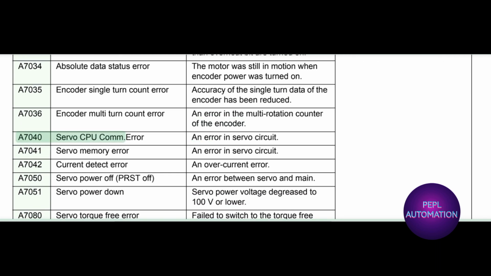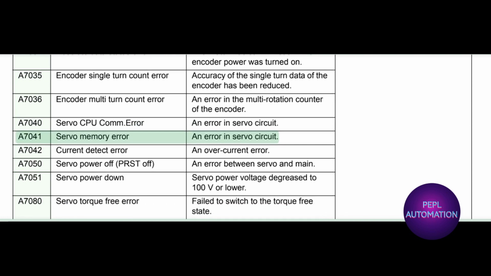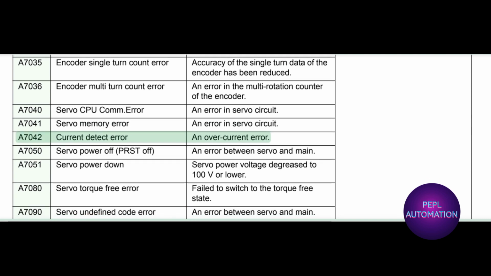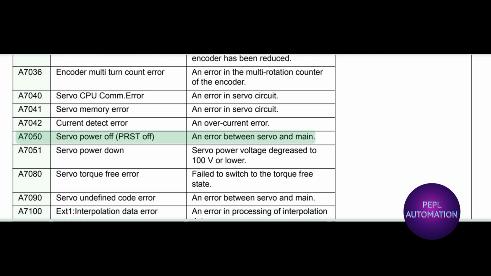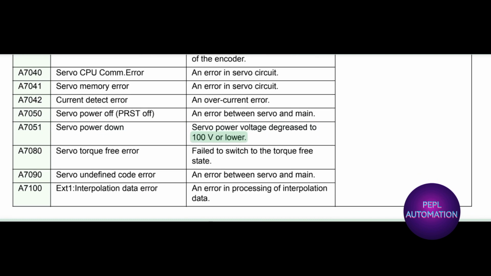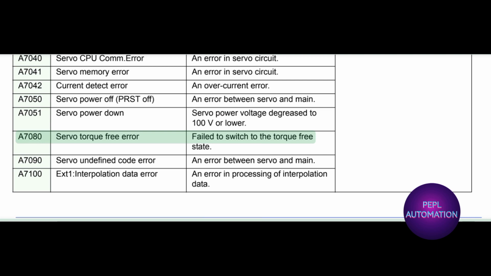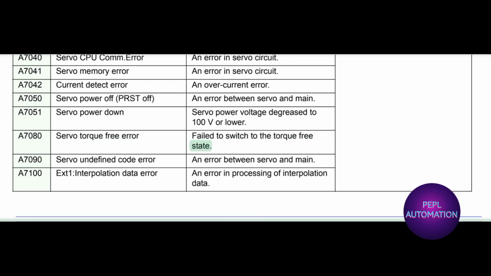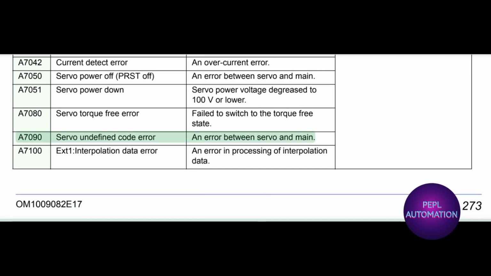A7040 servo CPU com. error. Error in servo circuit. A7041 servo memory error. Error in servo circuit. A7042 current detect error. Overcurrent error. A7050 servo power off, PRST off. An error between servo and main. A7051 servo power down. Servo power voltage decreased to 100 volts or lower. A7080 servo torque free error. Failed to switch to the torque free state. A7090 servo undefined code error. Error between servo and main.